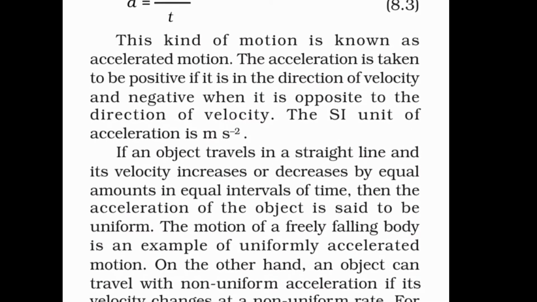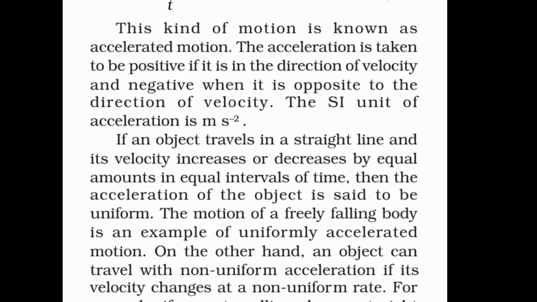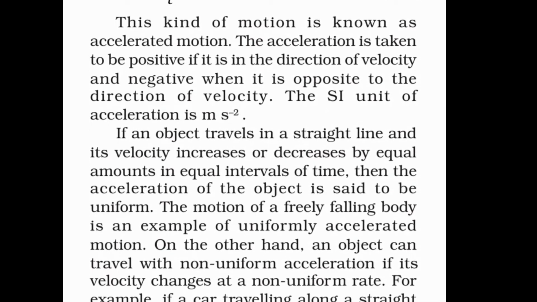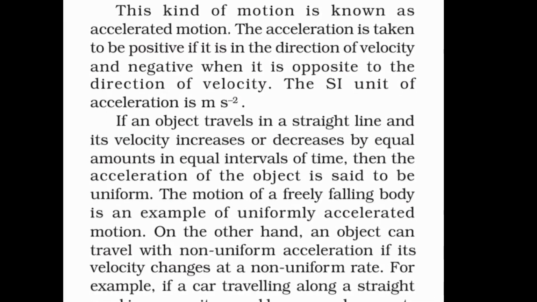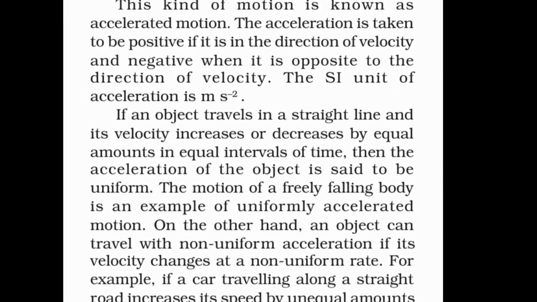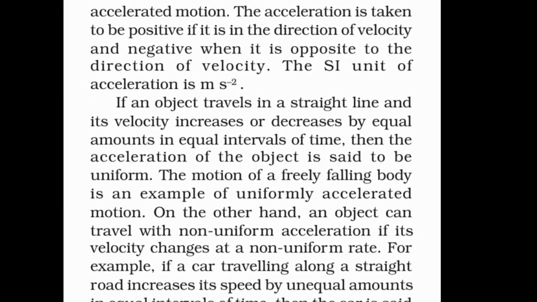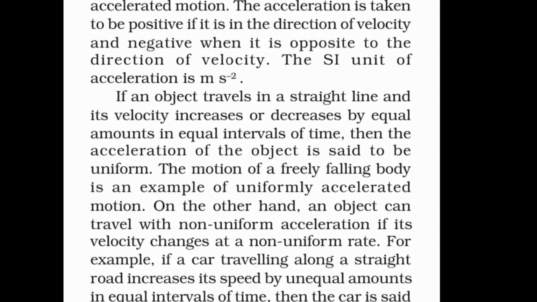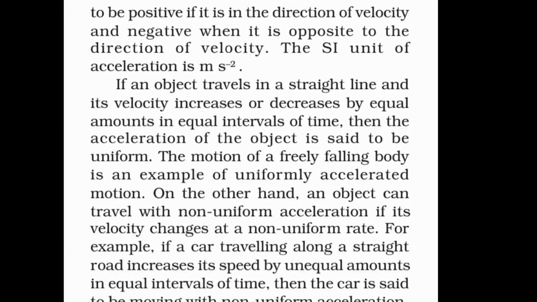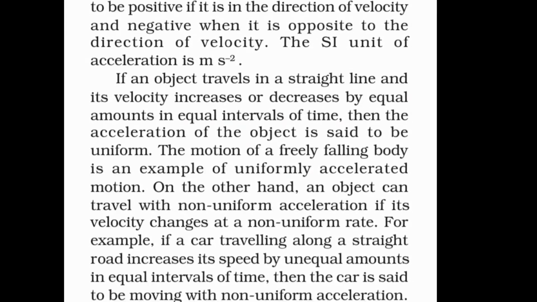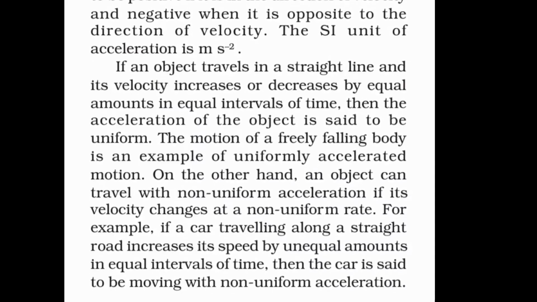An object can travel with non-uniform acceleration if its velocity changes at a non-uniform rate. Examples of non-uniformly accelerated motion: first, motion of a bus leaving or entering the bus stop. Second, motion of a train leaving or entering the platform. Third, the motion of a bus on a crowded road. This is all about uniform and non-uniform acceleration.